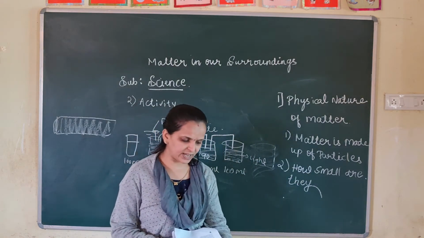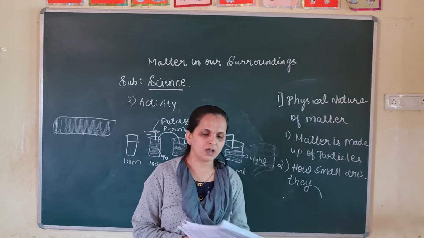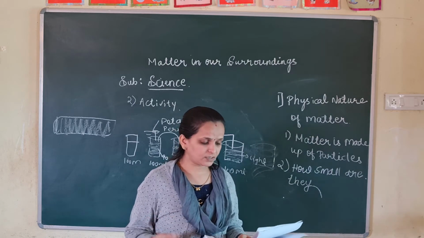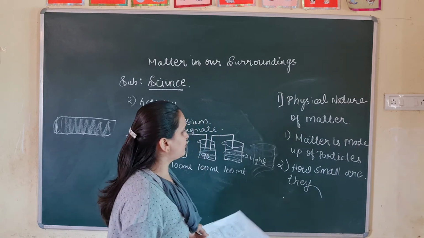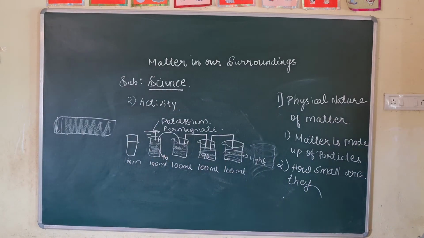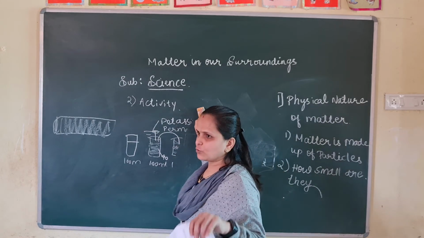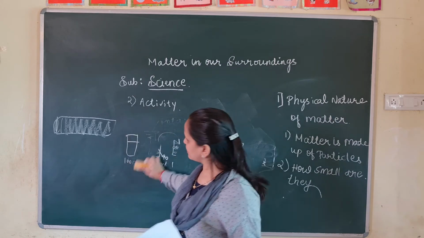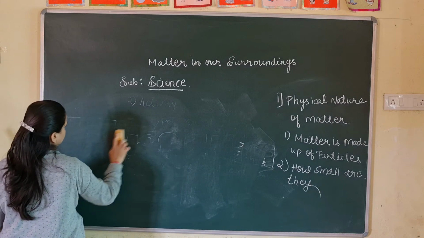Right? It will be there, but small, very, very small particles. Now you understood how small the particles are. Next we are going to see the characteristics of these particles and also the matter. We have studied the physical nature. Physical nature means, for humans, we can say weight, colors, height, right? So how do we say it for these particles?